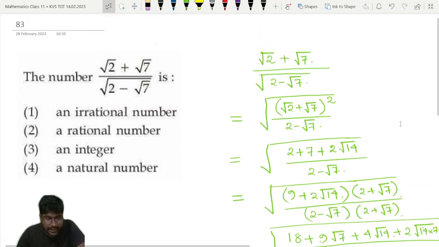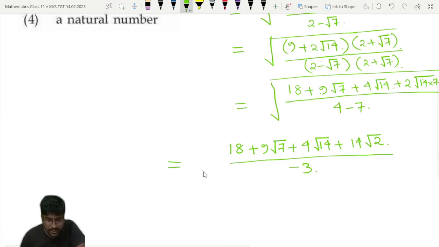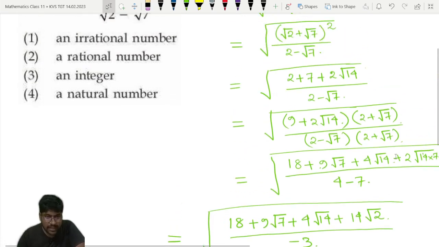Okay, have I done the correct calculation? If I have done the correct calculation, then this question may be wrong. Wrongly they have formulated the question, because in the options there is no complex number. An irrational number, a rational number, an integer, a natural number. Under root we are getting a negative sign. So anyway, this will not be a real number at all.